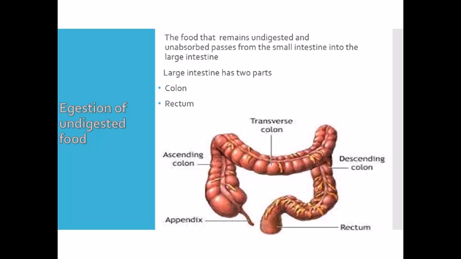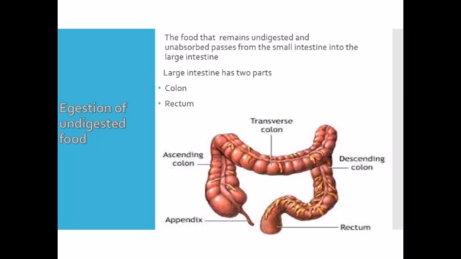Now the last step of this process is egestion. The food that remains undigested and unabsorbed passes from the small intestine into the large intestine, and this large intestine is wider and shorter than the small intestine. It is about 1.5 meters in length. The large intestine has two parts: the colon, which is the upper part, and the rectum, which is the lower part.